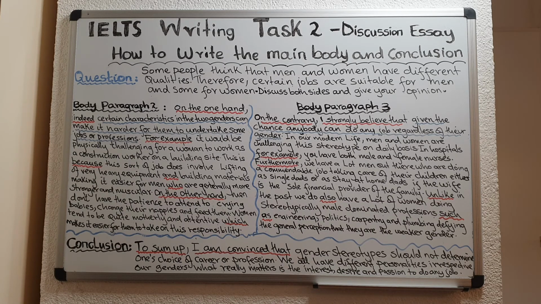Okay? Now, this brings me to the last section of our lesson, where I'm just going to give you a final recap of the things that you need to do to ensure that you're writing a Band 8, Band 9 discussion essay. The first thing that you need to do, read the question, analyze it, make sure you understand both sides of the question. After you have done that, then plan. And what I mean by planning is divide your page into two. On one side, write the key point for the first paragraph. On the other side, write the key point for the second paragraph.